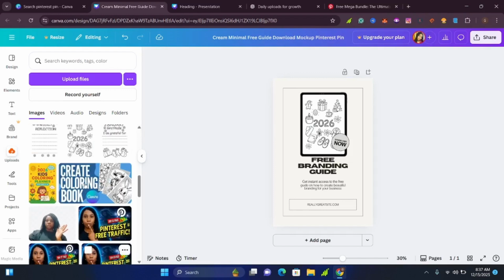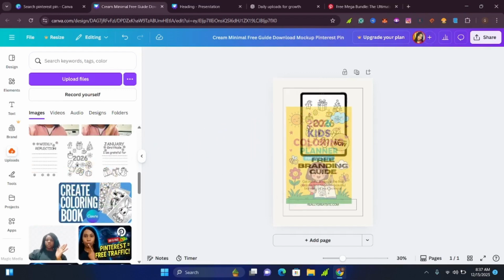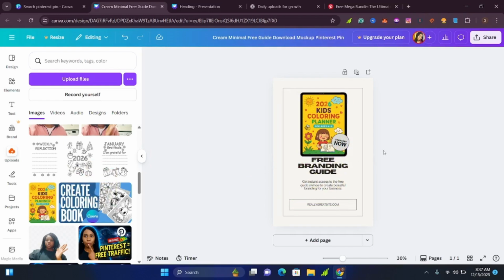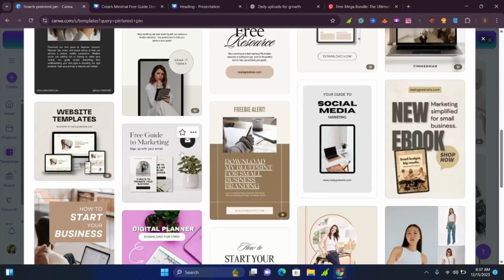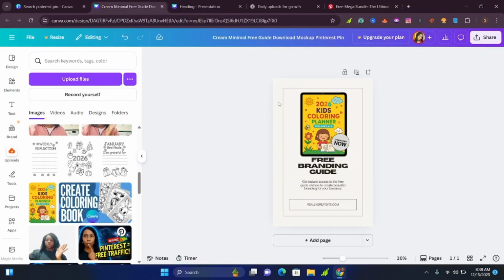If you don't want to put that, maybe if I want to put this page there, as you can see, that also looks good. So you can go ahead and put in anything that is showing or marketing it to people who want to have your digital product. Yes, you can put in anything according to your product in that markup if you want, or you can go with other different types of versions of pins here, because there are so many that you can use here. Yes, so if we go back to this pin that we are editing, you just go ahead and put that.